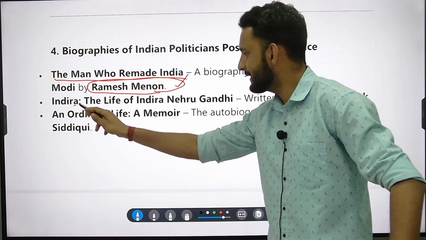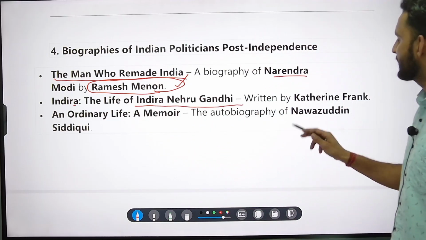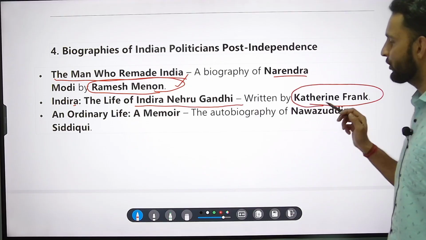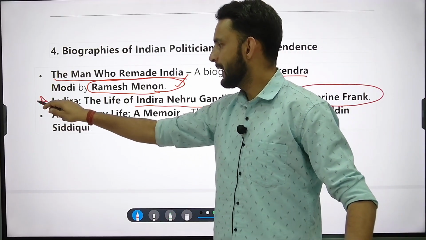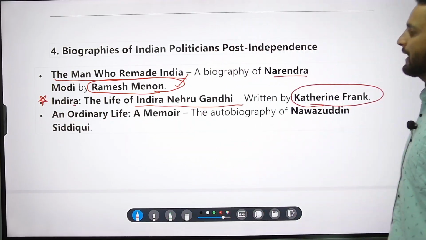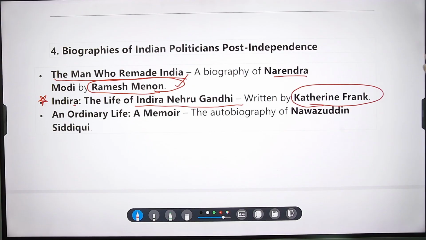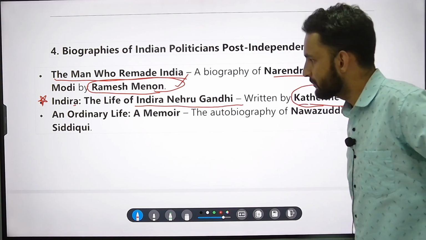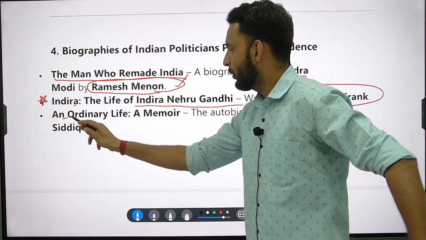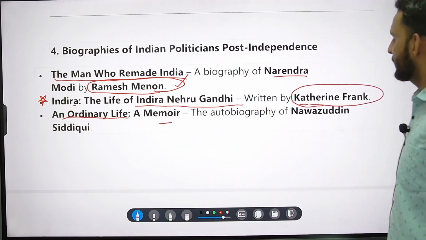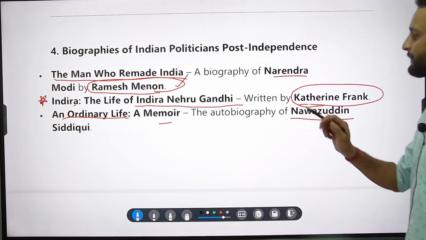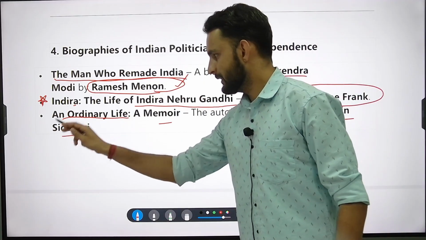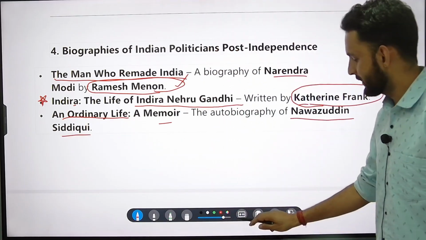Then there is Indira, the life of Indira Nehru Gandhi, written by Catherine Frank, a very important book to be asked in paper. Catherine Frank, a very important book, keep it in mind. Then there is An Ordinary Life, a memoir, the autobiography of Nawazuddin Siddiqui, very important.